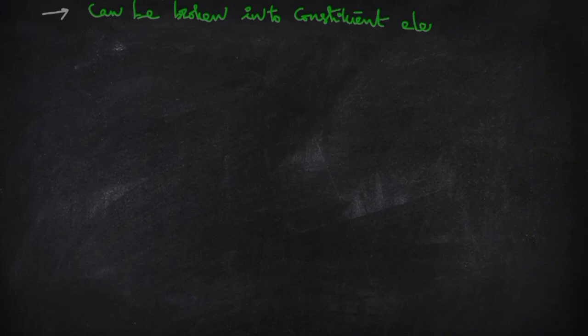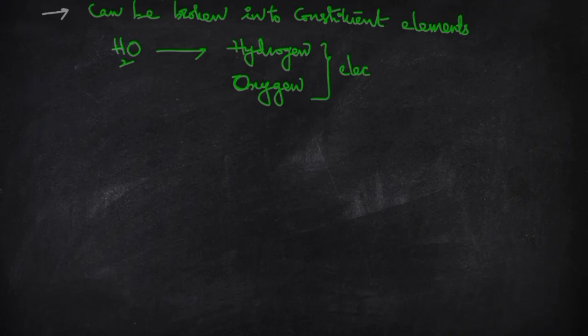Compounds can be broken into their constituent elements. It means H2O can be broken up into hydrogen and oxygen by the method of electrolysis.